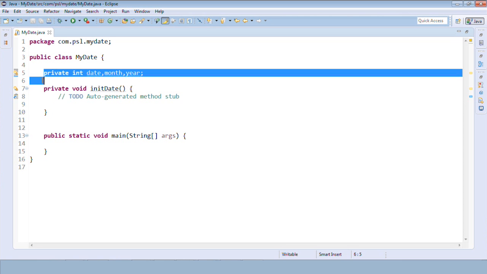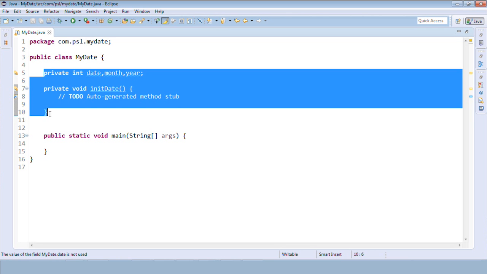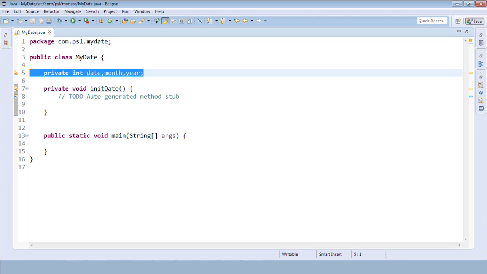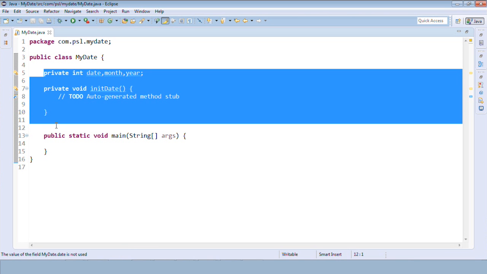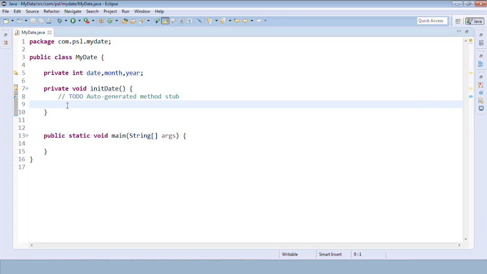We call these members of the class. This is a variable, this is a method. So these are the members of the class, and as far as possible they should be private, unless they are required outside this class. We'll see in detail what access specifiers we have and what their accessibility is. For now, let me initialize the values to these variables. The return type is void, that means it doesn't return anything as of now.